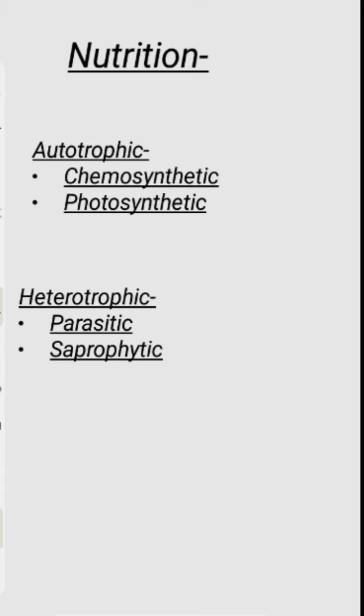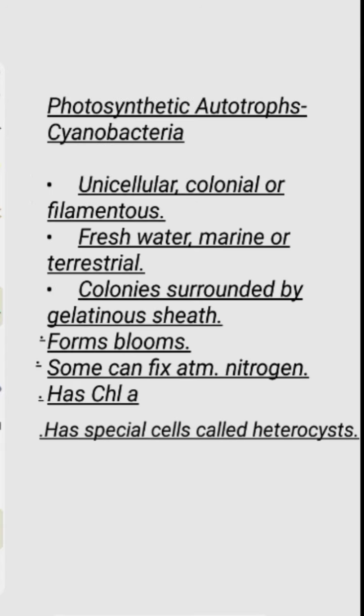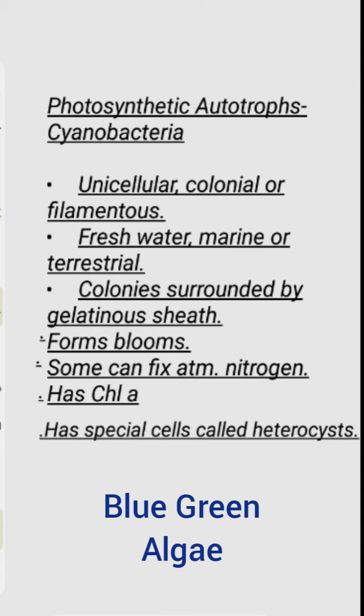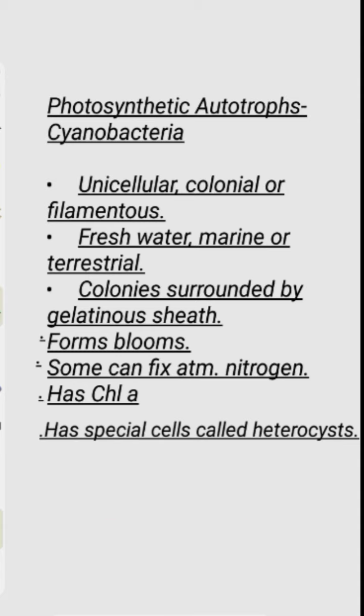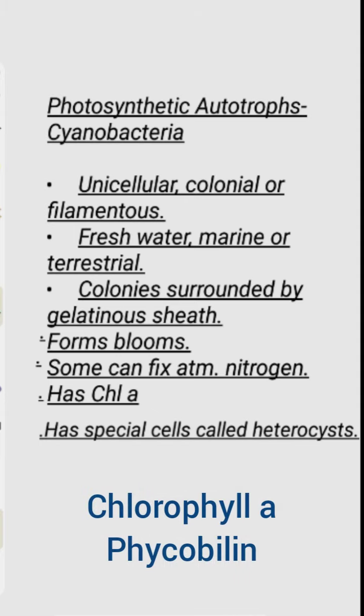So, on that basis, let us study these bacteria in detail. The first one is the photosynthetic autotroph, also called cyanobacteria. Cyanobacteria are also called blue-green algae because they have chlorophyll and another pigment called phycobilin, due to which they appear bluish green in color.